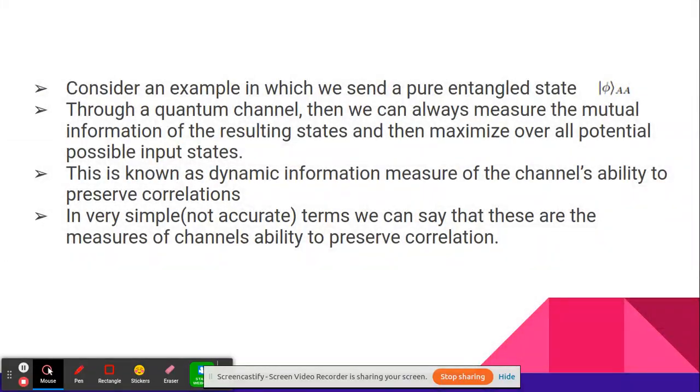And now let us consider an example by taking a pure entangled state. Now say that we have a quantum channel. Now we want to measure the mutual information of the resulting states and then maximize over all the valid possible input states. Now the dynamic information measure is the channel's ability to preserve correlations. In simple layman terms, that is just the ability of the channel to preserve correlation.